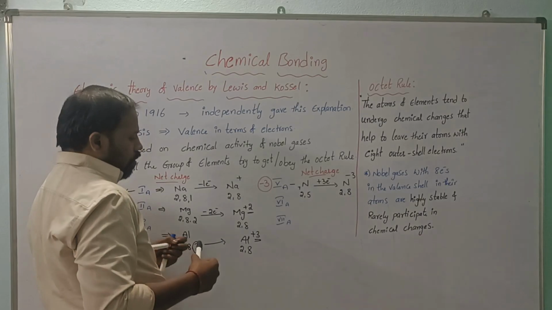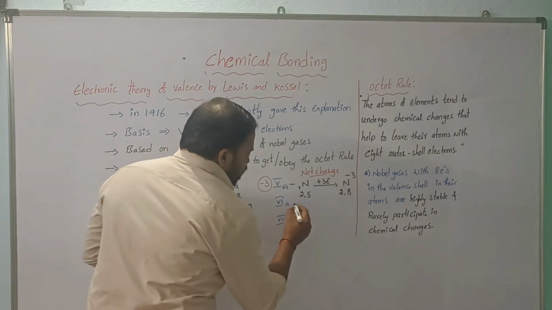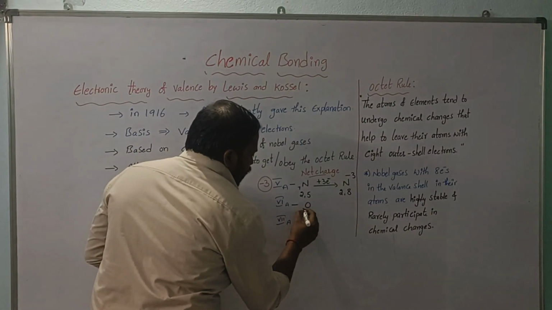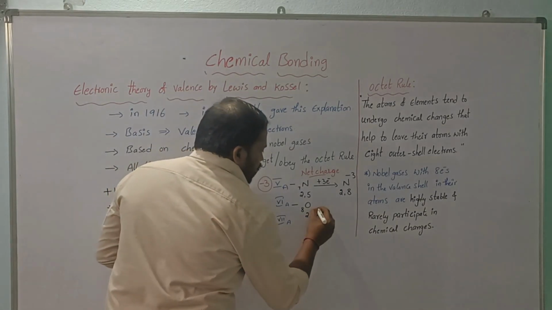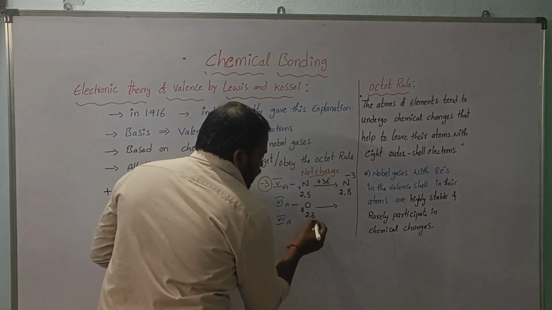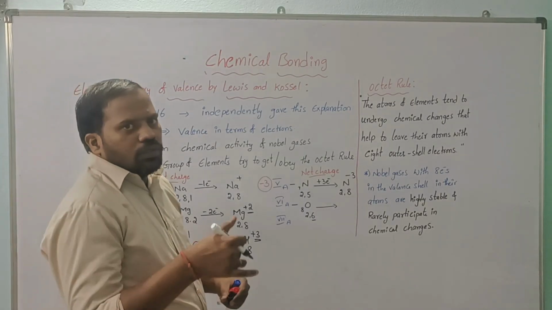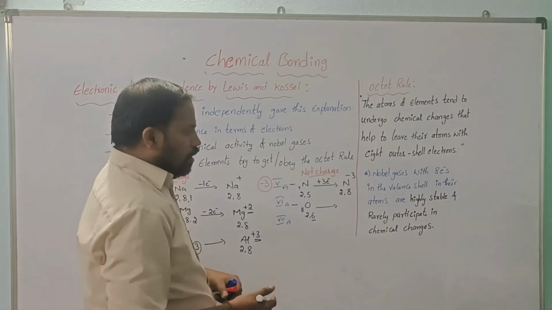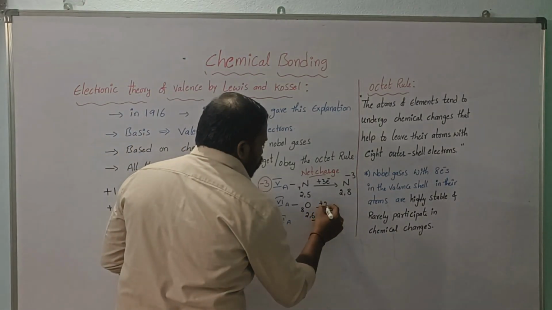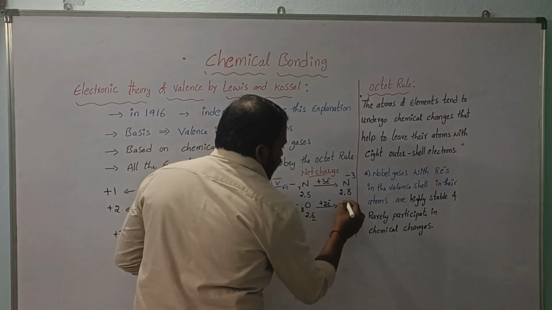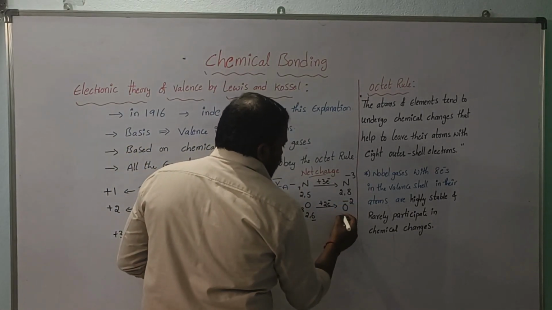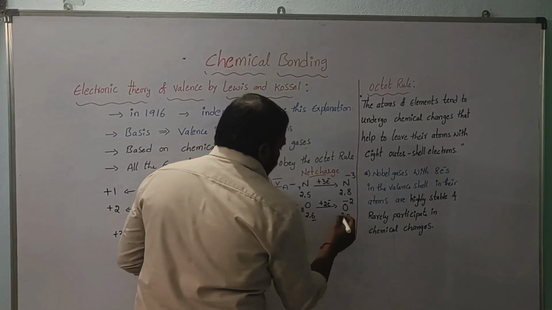Next, sixth group elements. Take the oxygen atom: its atomic number is 8, configuration 2, 6. In the valency shell it has 6 electrons, so to attain the octet configuration it requires 2 electrons. So oxygen gets minus 2 as net charge, giving 2, 8.